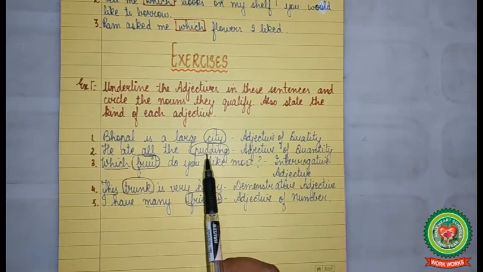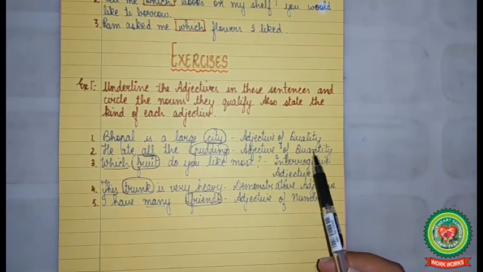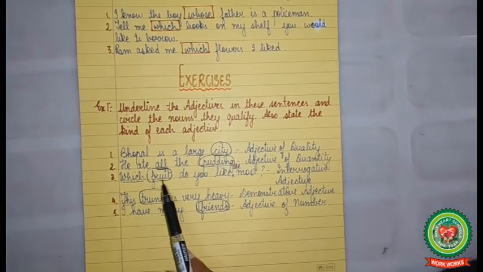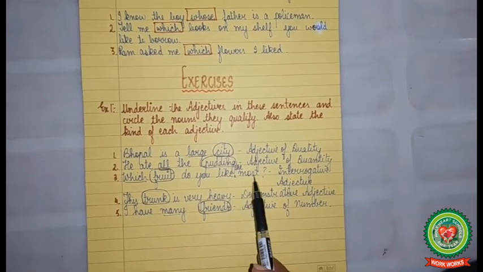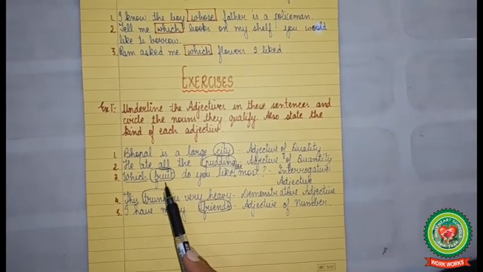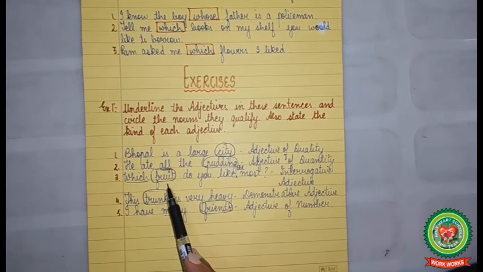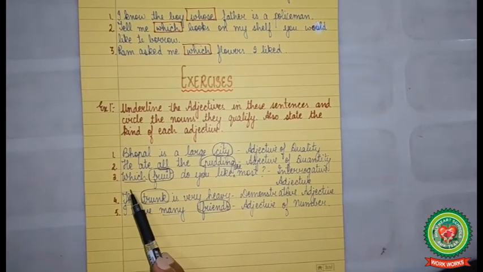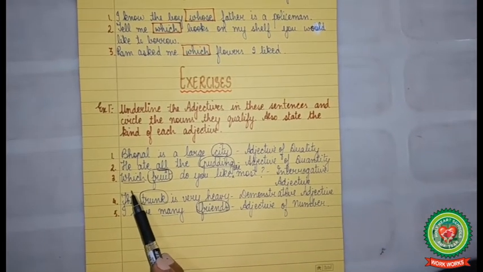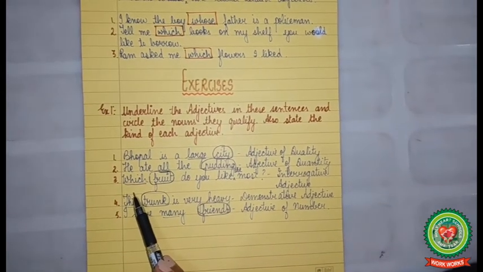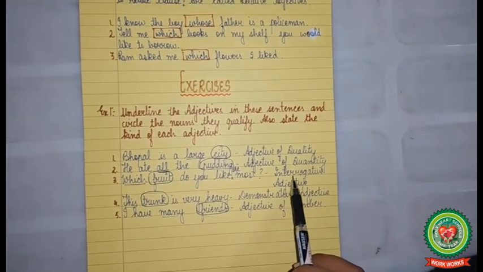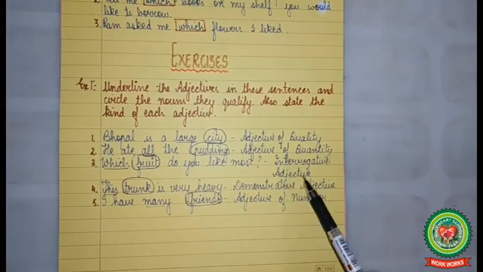and tells how much of a thing is intended, so it is adjective of quantity. Which fruit do you like the most? Now here in this sentence, fruit is the noun, which is the word that is used with the noun to ask question, so it is interrogative adjective.